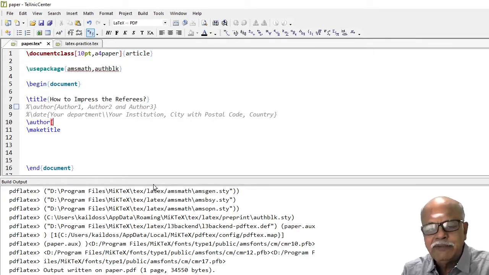\author within option bracket 1, name of the first author. Similarly for the second and third authors.